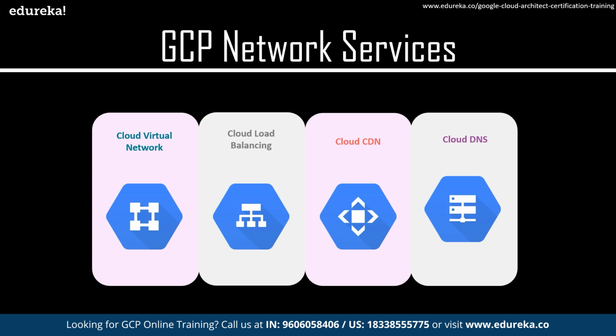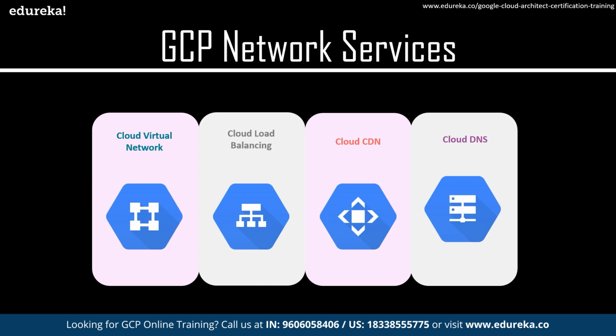Now with cloud, or in this case with GCP, you specifically have a service called Google Cloud Domain Name Service, which basically lets you control these domain names and give people from different locations access to data. The domain naming service controlled by Google Cloud is Cloud DNS, which lets you do these domain naming service activities. Okay, so this is what GCP networking services are, and this is what these services do.